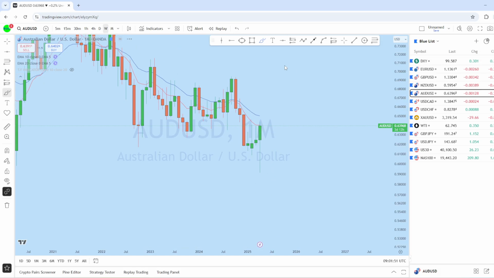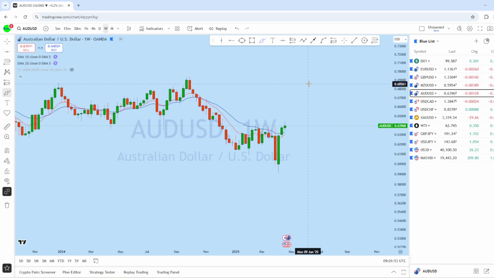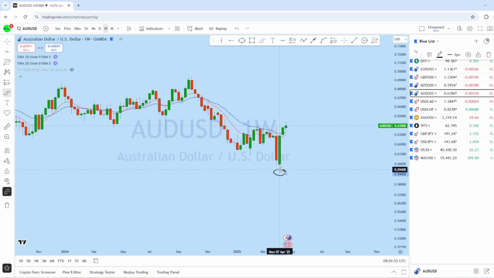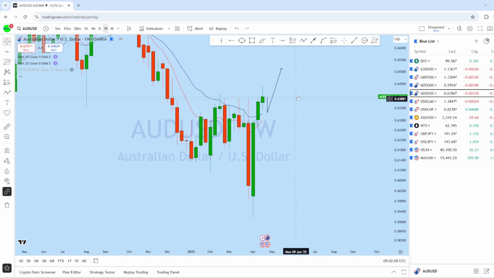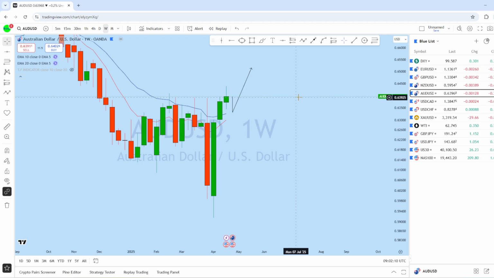Now if we look at the weekly chart here on AUDUSD, we can see this weekly impulse, a back-to-back 3 weeks bullish move followed by a long wick candle here, and with that weekly long wick, expecting the price to break that low and then revert back again to create a new higher high.